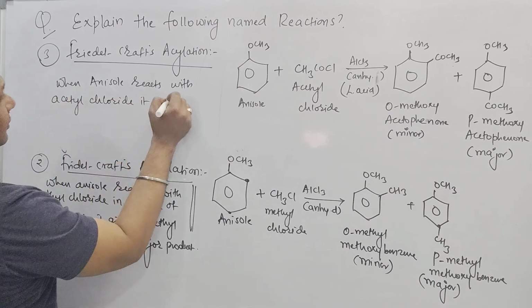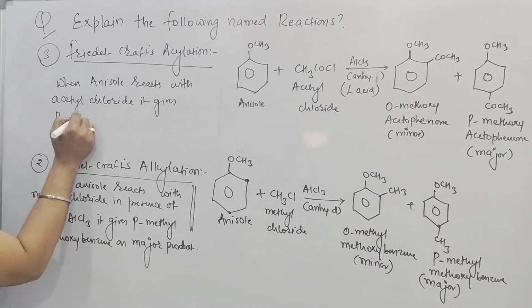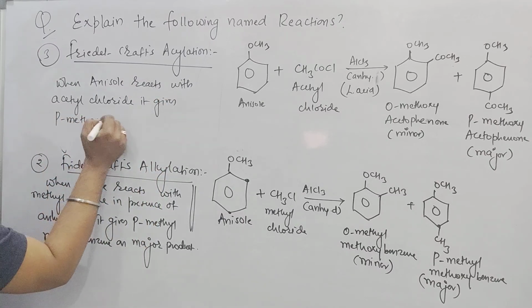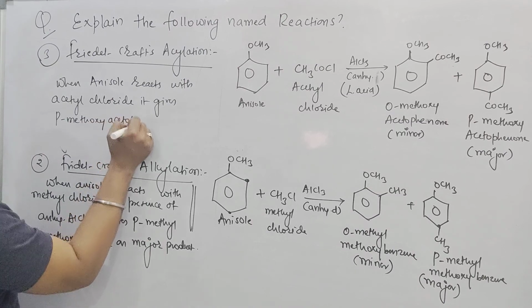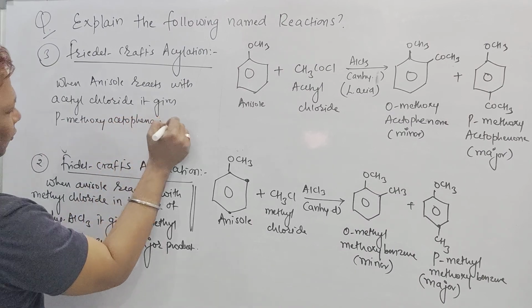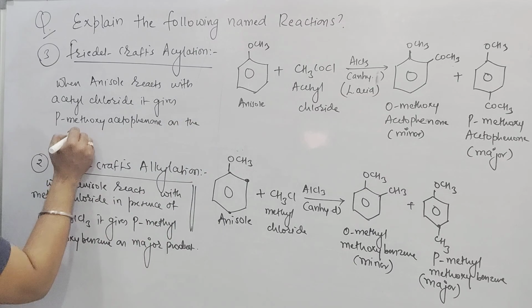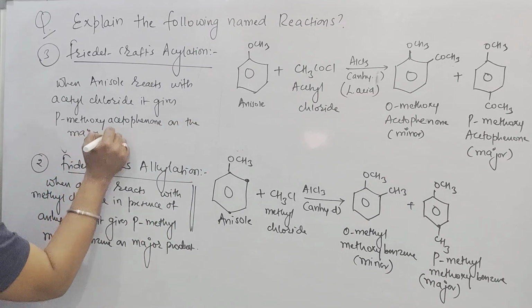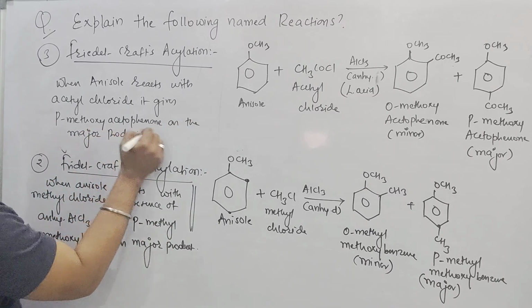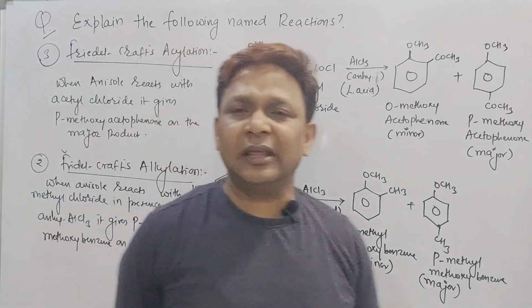It gives para methoxy acetophenone as the major product. Is it clear, beta?